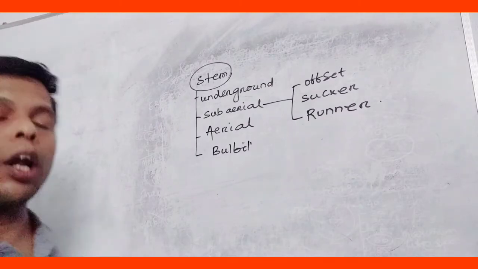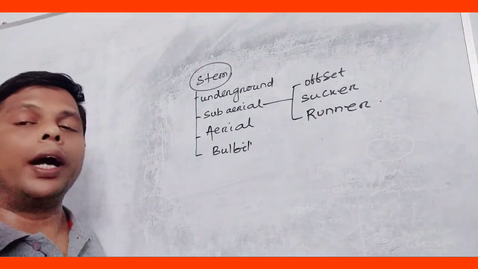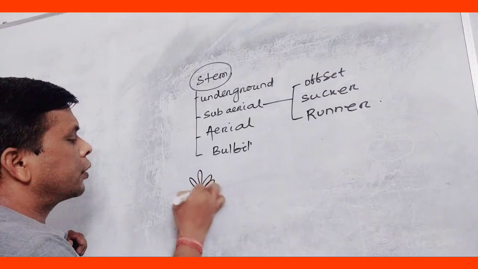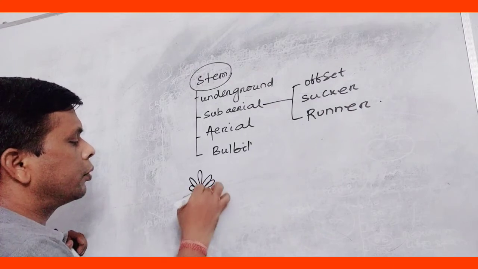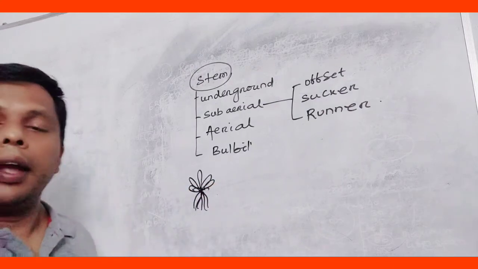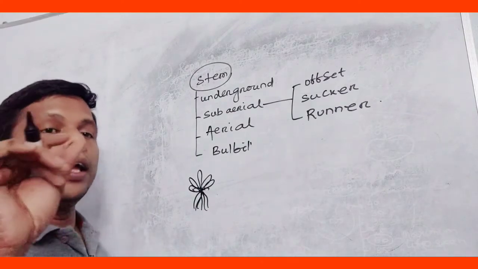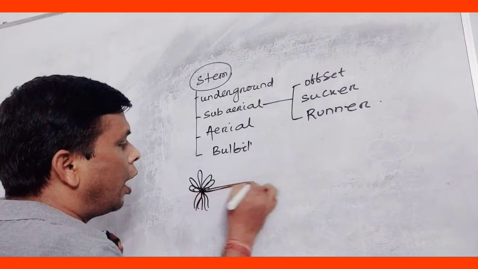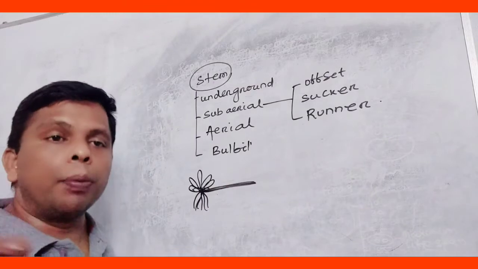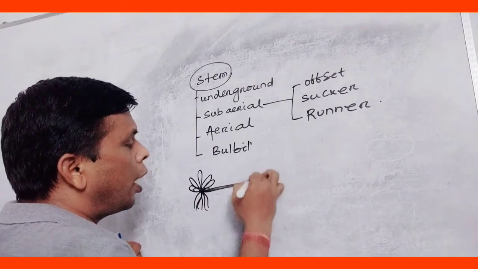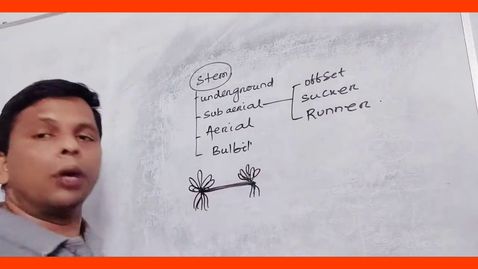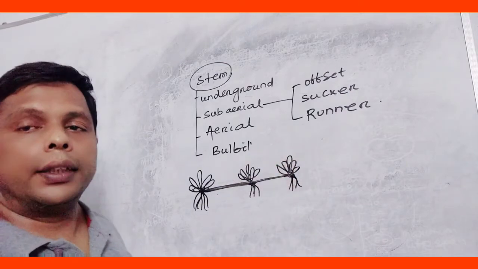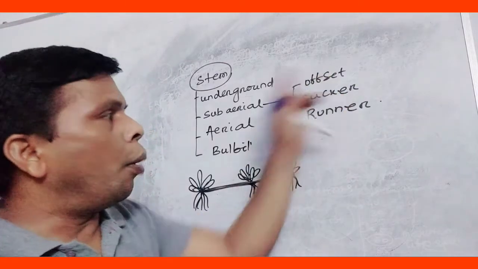The condition of offset is found in water hyacinth. These are the leaves, root system. Above the root, a thick part extended. At some region of this thick part, it gives rise to root and leaves. So it became another water hyacinth. It again extended. So gradually new plants are formed. These are called as offset.